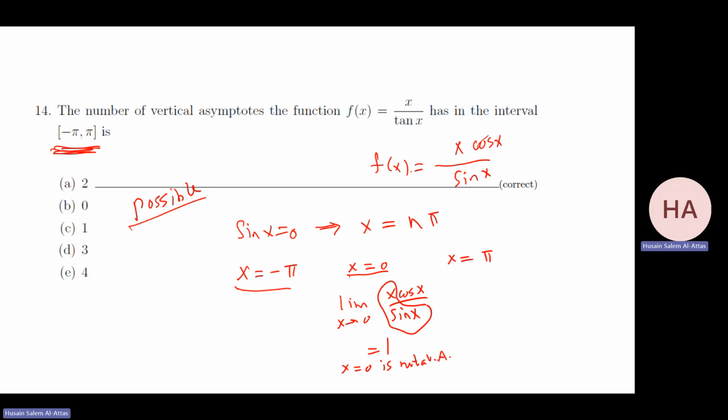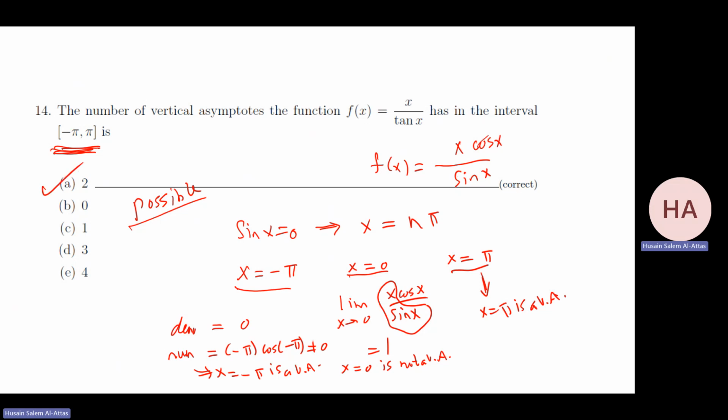However, for x equal minus pi, the denominator will be 0, but the numerator will be minus pi cosine minus pi, which is not 0. So for sure, x equal minus pi is a vertical asymptote. And the same thing here, which implies x equal pi is a vertical asymptote. So how many vertical asymptotes do we have? 2. And this is the number of vertical asymptotes.